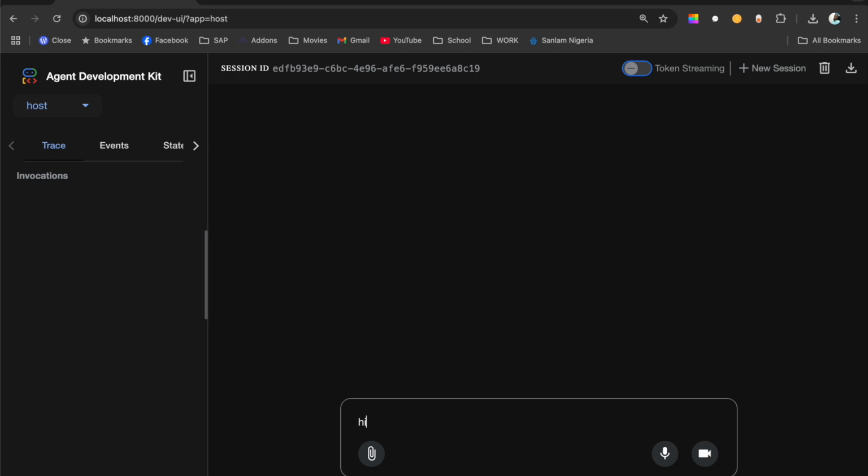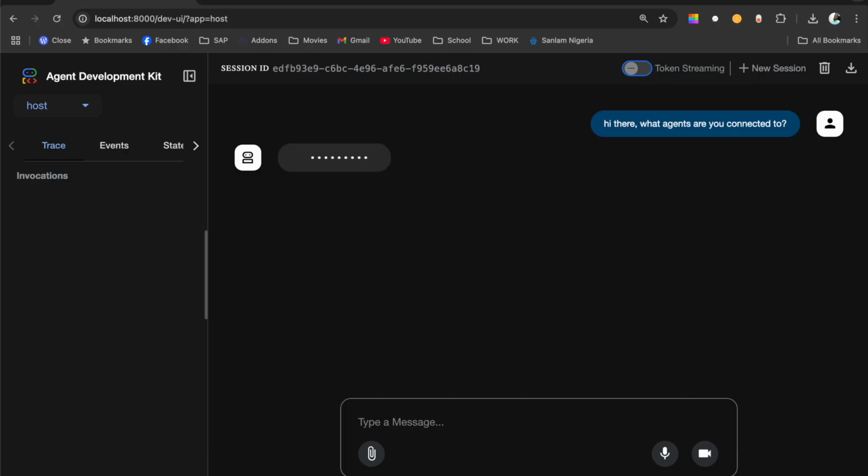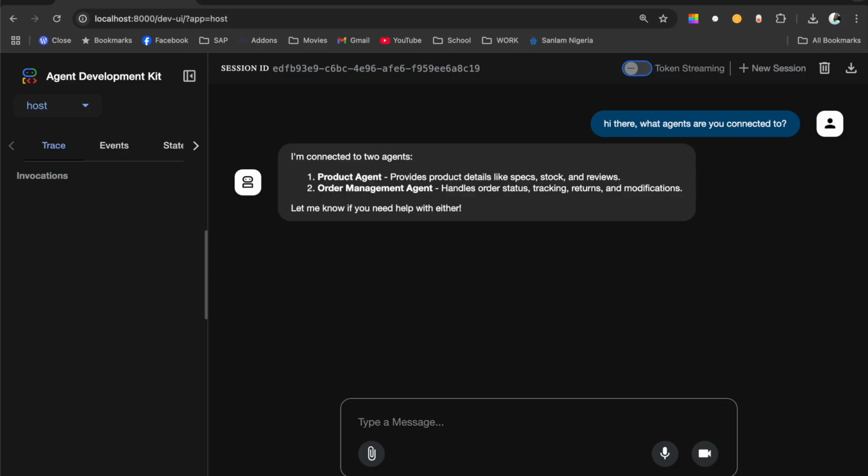I can say, hi there. What agents are you connected to? Bear in mind that I'm using a local model. I'm not using any of the closed models from OpenAI, from Google, from Anthropic. I'm using a local model via Ollama, and so it might be a little bit slow. You might have to wait a little bit, but I will show you that eventually, when you look at what this agent is doing, it's doing a fantastic job for its size.